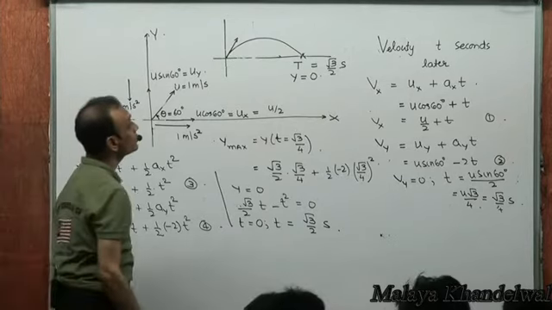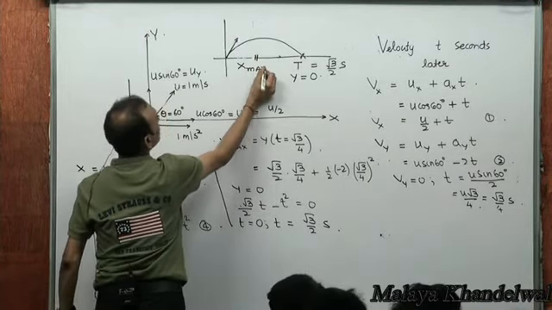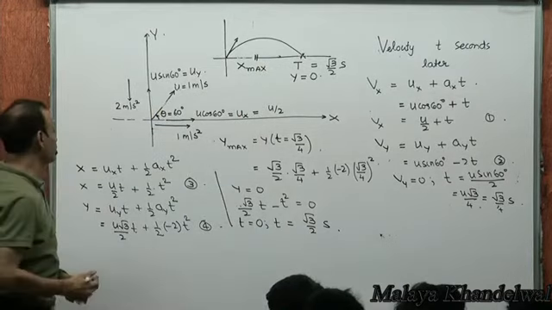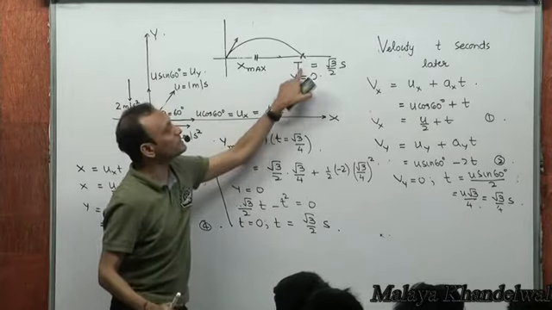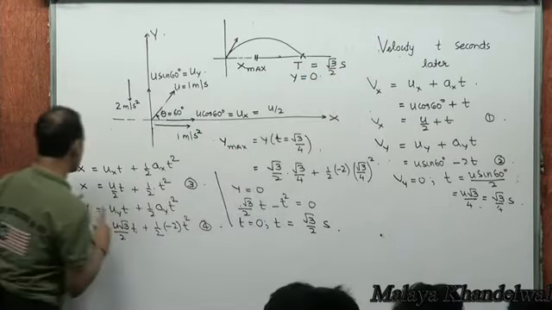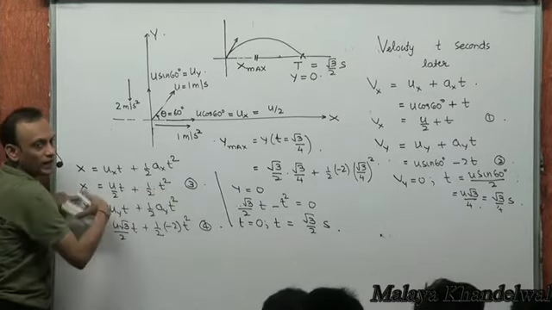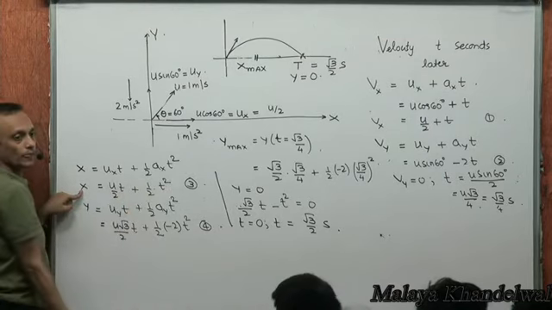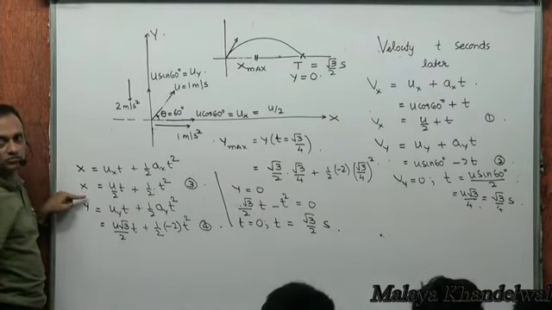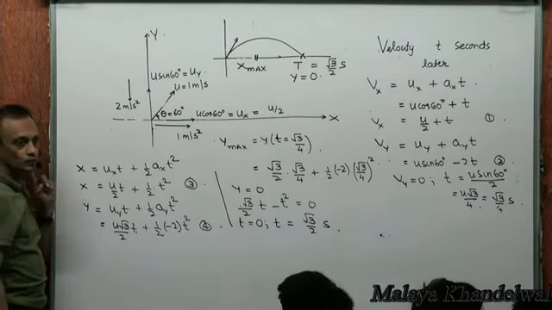And in this time, this is x max, maximum value of x. How do you obtain maximum value of x? Maximum value of x happens at an instant of time, root 3 by 2 seconds, yes or no? That means to find x max, go to this equation. Put t equal to capital T, you get x max. You get the maximum value of x, yes or no? Clear? Is that okay?